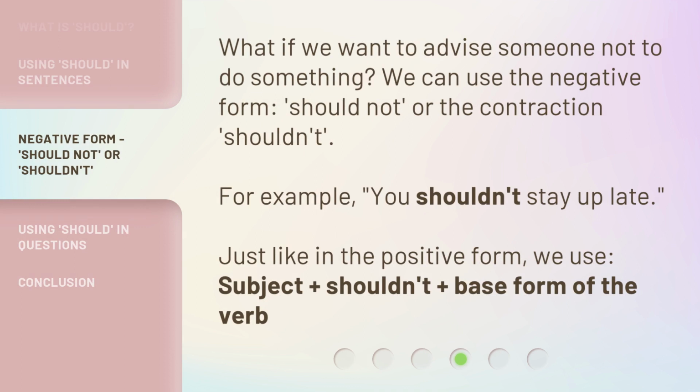What if we want to advise someone not to do something? We can use the negative form, should not, or the contraction, shouldn't. For example, you shouldn't stay up late. Just like in the positive form, we use subject plus shouldn't plus base form of the verb.